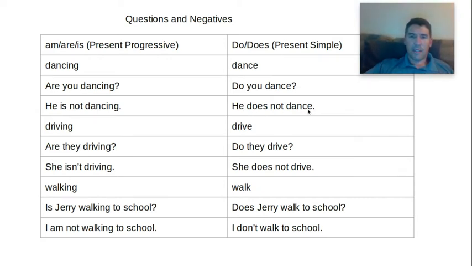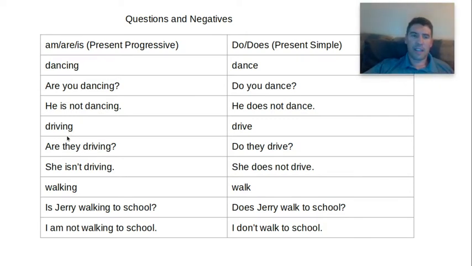He does not dance. So over here, we've got do, and the base verb. Does, and the base verb. So it's not do you dancing, or he does not dancing. It's not do you dances. He does not dances. Do you dance? Base verb. He does not dance. Base verb.